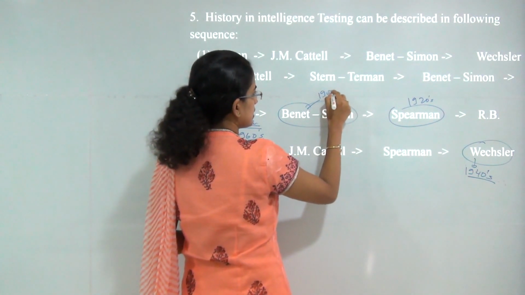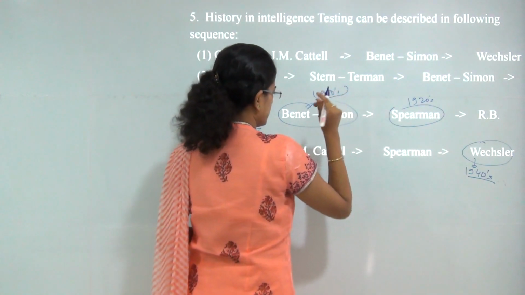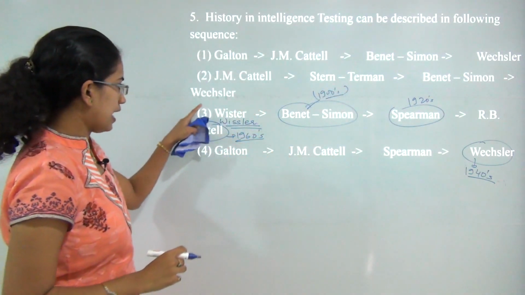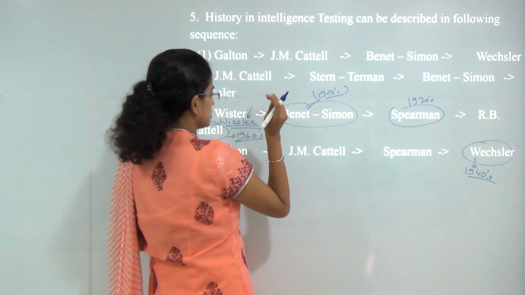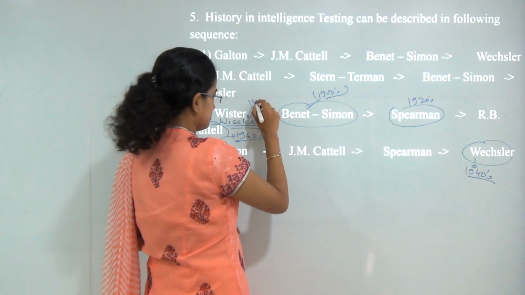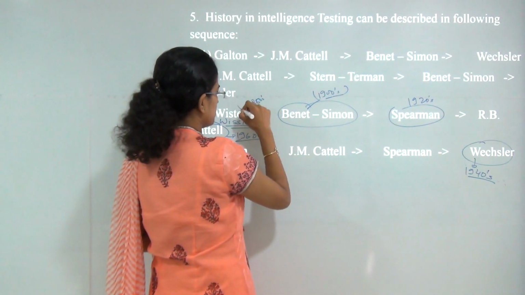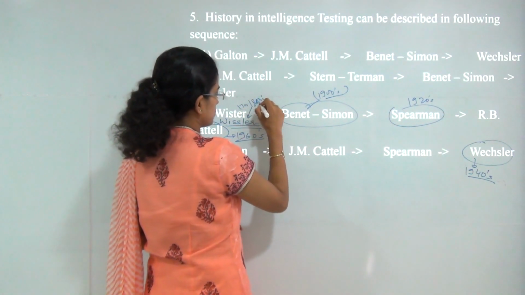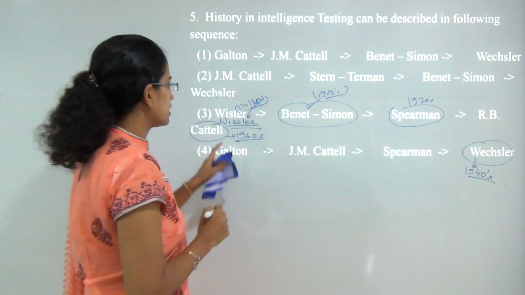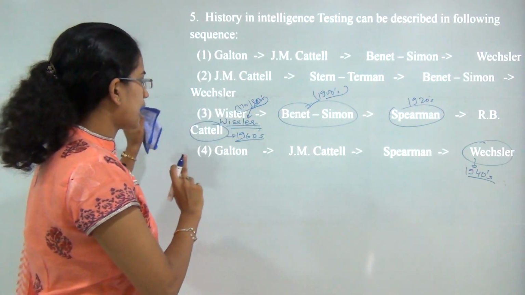So I can say 1900s. Okay. And Galton was somewhat during the 1850s. Okay, 1700 to 1800, I could say a broad duration for that. Contemporary to Galton.